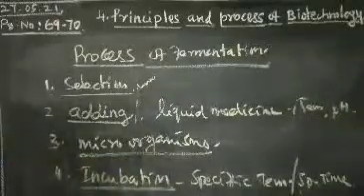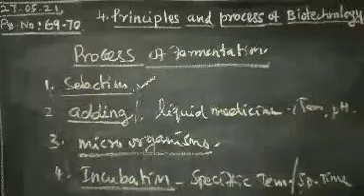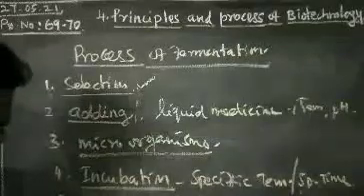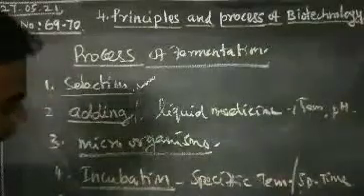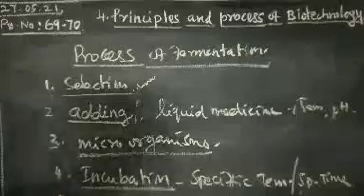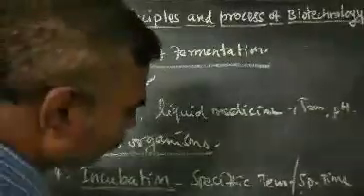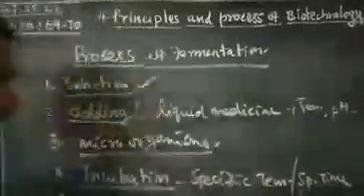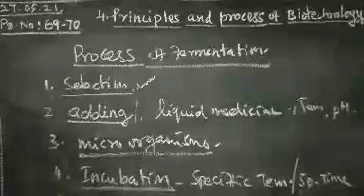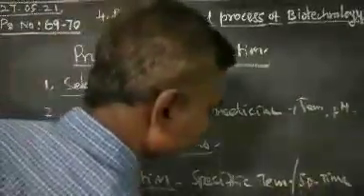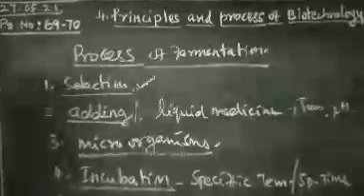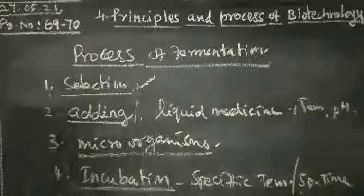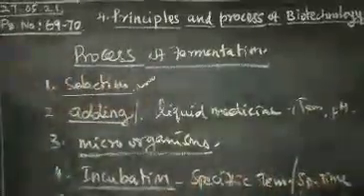And then incubation at a specific temperature and time. The fifth one is also incubation, which occurs in aerobic or non-aerobic conditions. Non-aerobic means anaerobic, without oxygen, without air. Aerobic means with oxygen, with air.